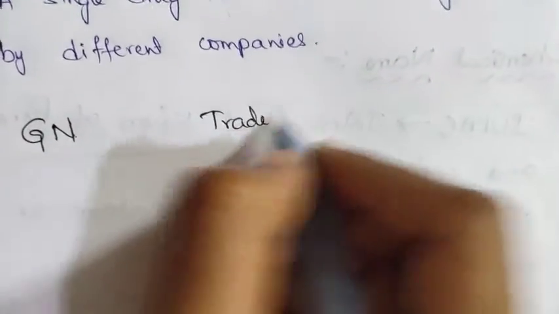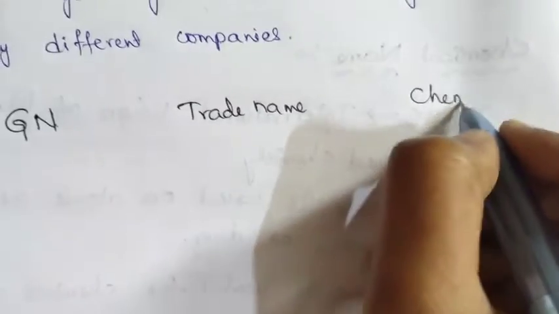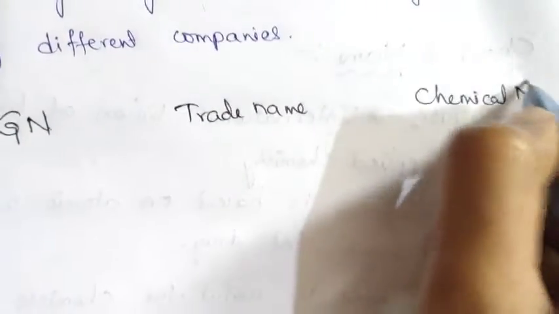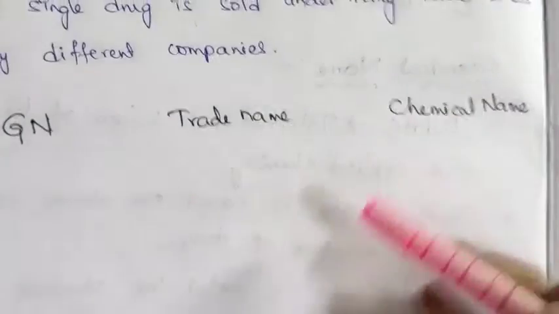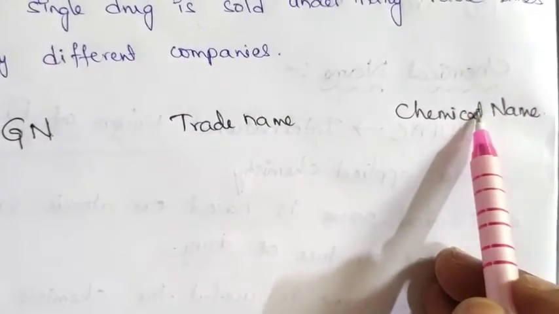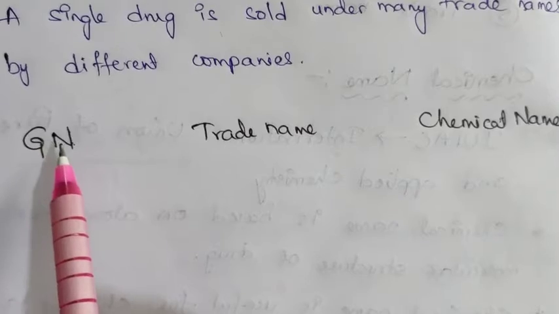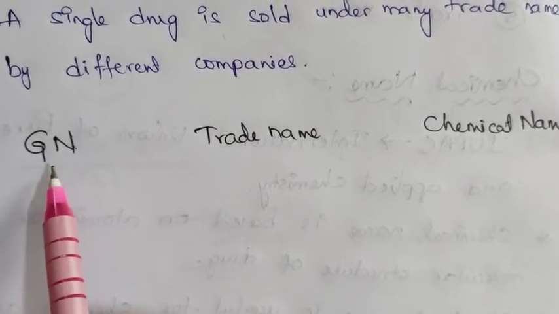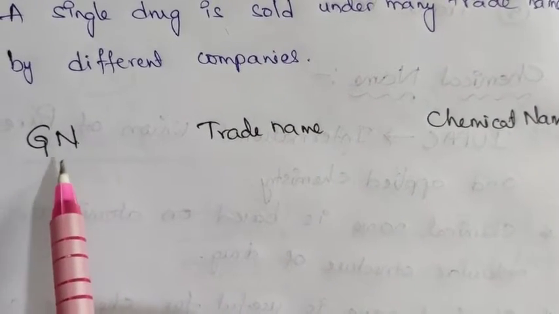Here are some examples for generic name, trade name and chemical name. See, chemical name is given by the IUPAC, generic name is given by the FDA, Food and Drug Administration.